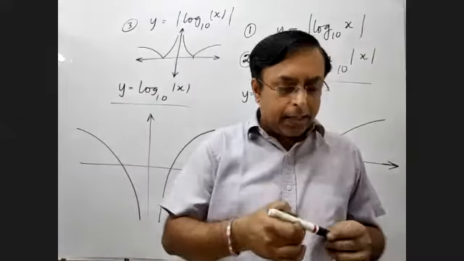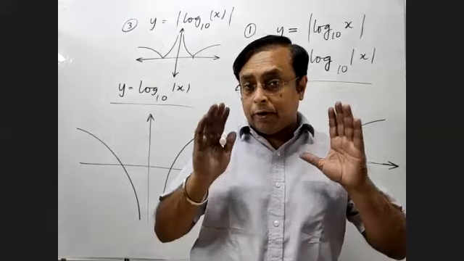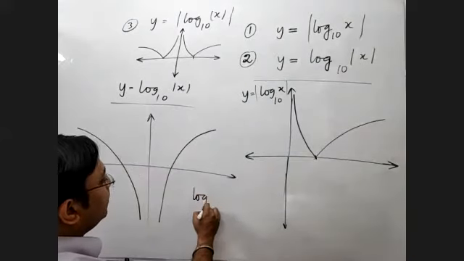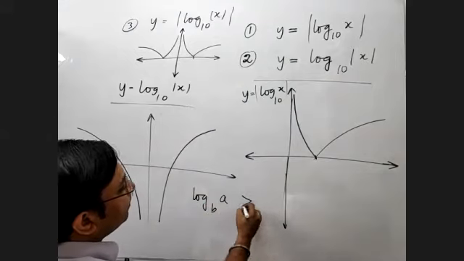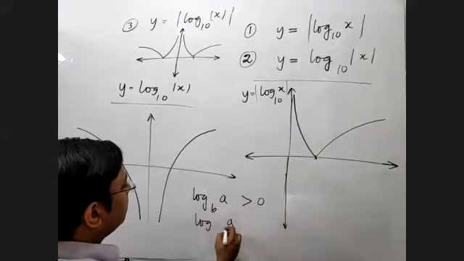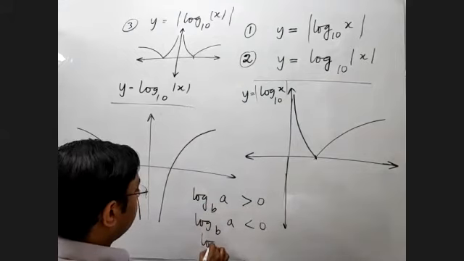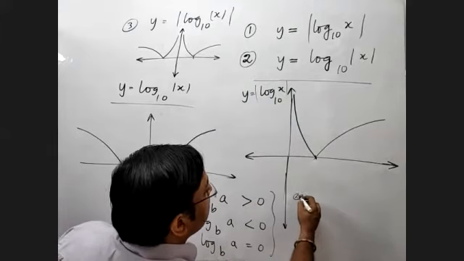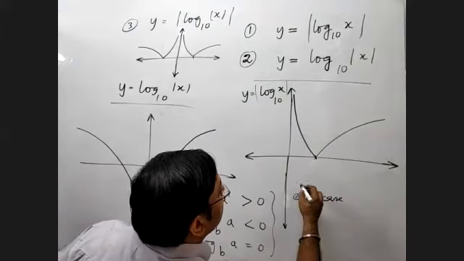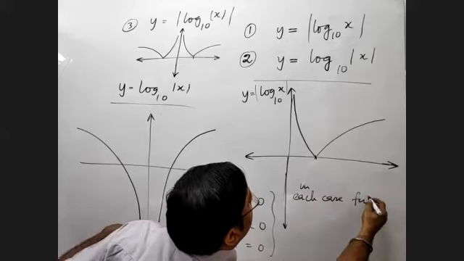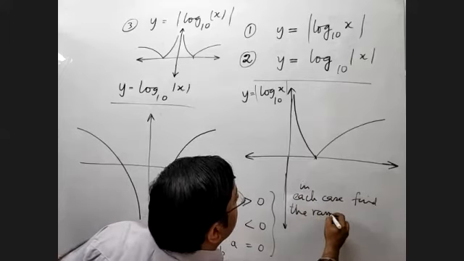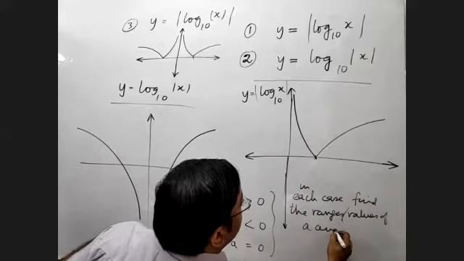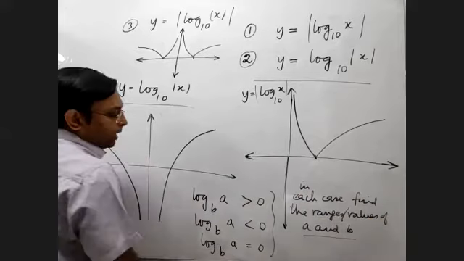I mean, there is one task that I would give you for homework, and that is, now for each of these, there are three possibilities.